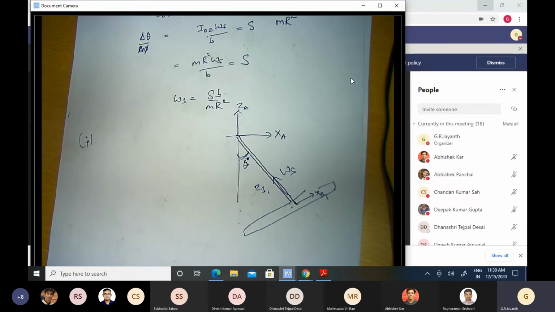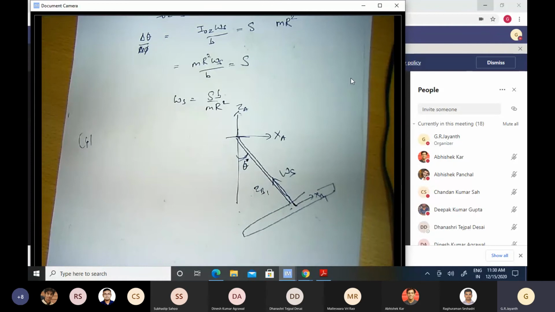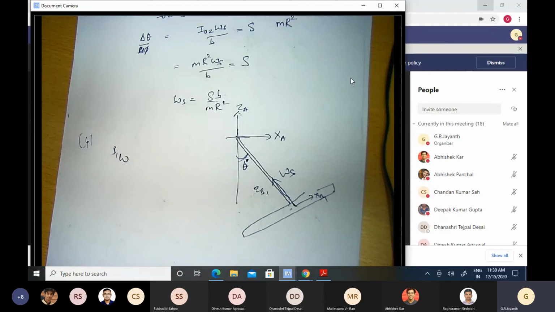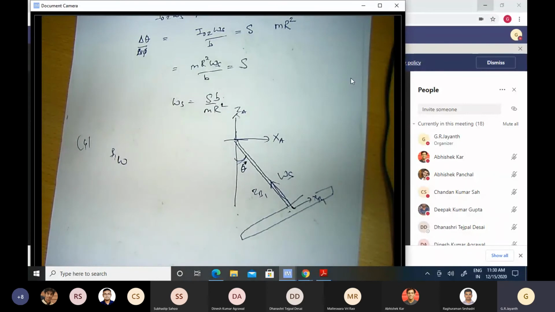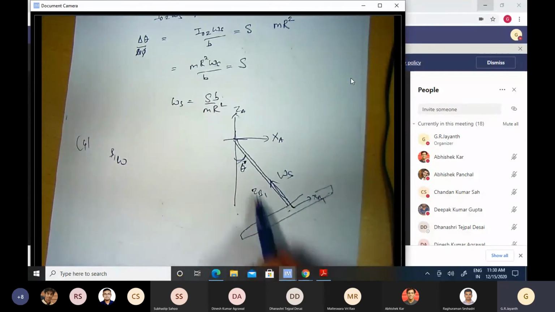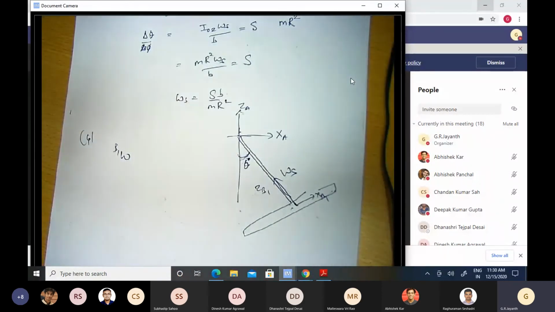Firstly, you must not get confused. Some of you wrote the angular velocity to simply be omega s. Okay, that's not the case. The omega b1 is the net angular velocity represented in the b1 coordinate system. The net angular velocity of this is not simply omega s. Okay, it's also rotating about the vertical axis here, or in other words, the YA axis. Okay. So what is the actual angular velocity?